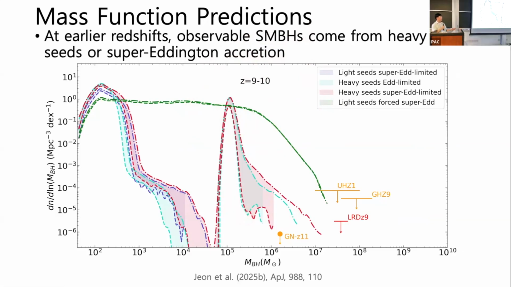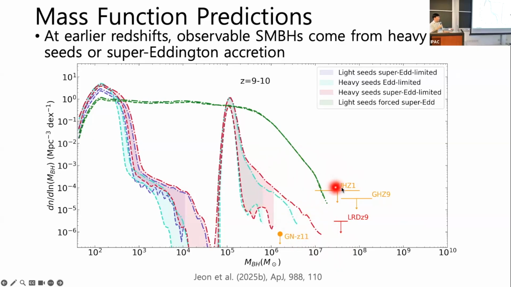And here we do find more differences between the models. There are some observations here, but you shouldn't really trust the y-axis here, since these are all just individual objects. So these upper limits are from just 1 divided by their approximate survey area. Depending on what future observations Roman possibly brings, all these points could move up or down. We don't really have any constraints on the number density of these massive black holes at these early times.